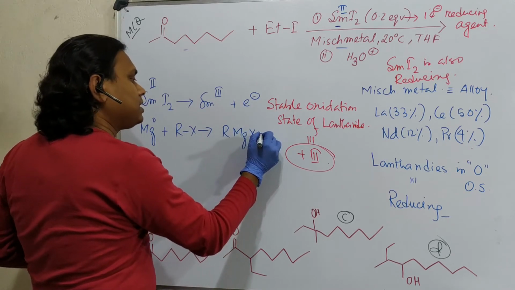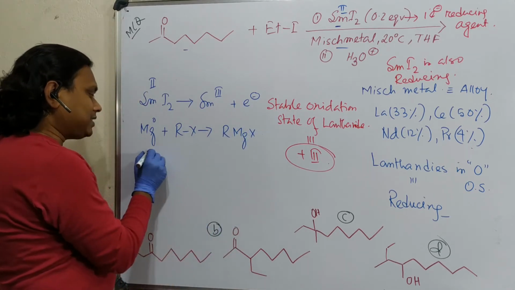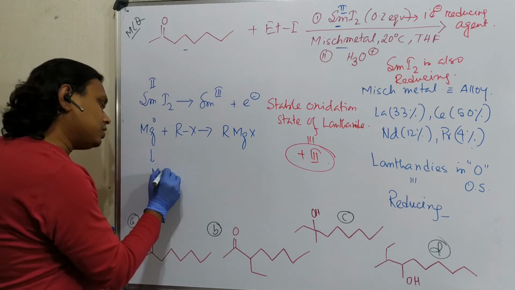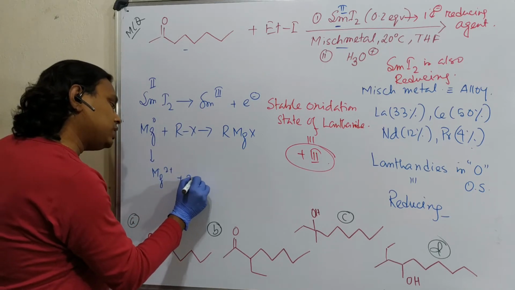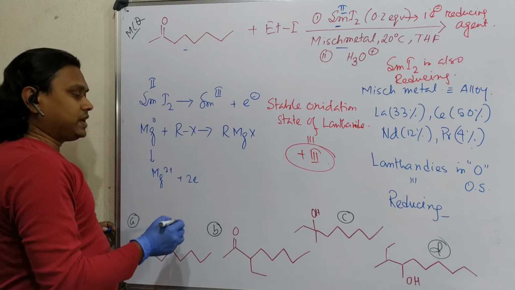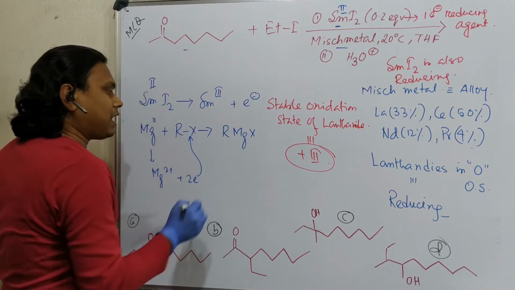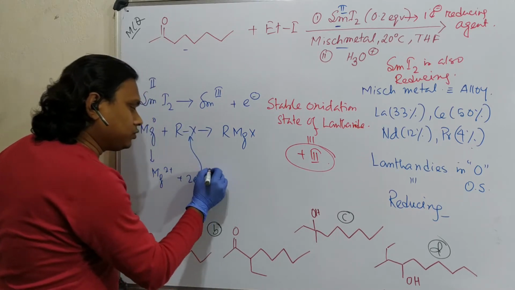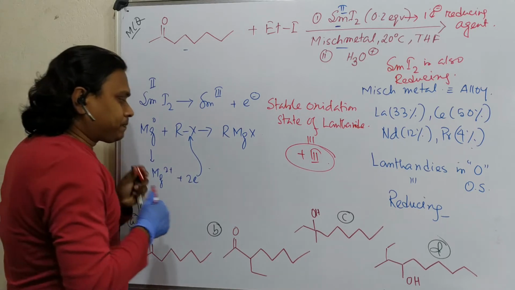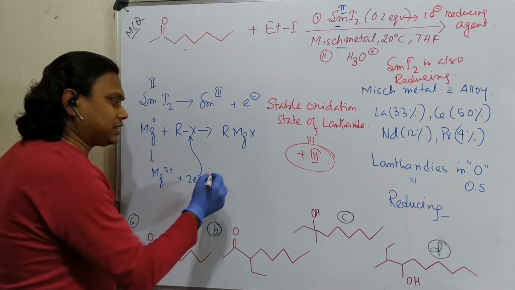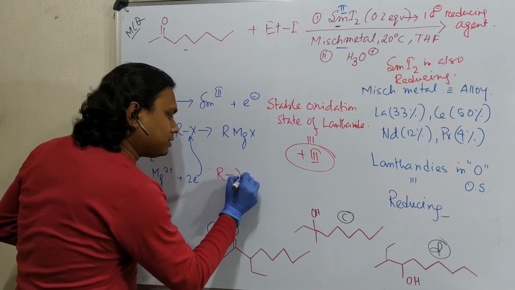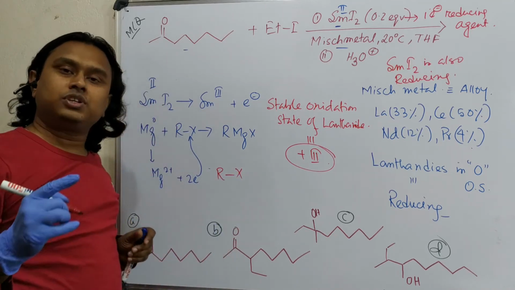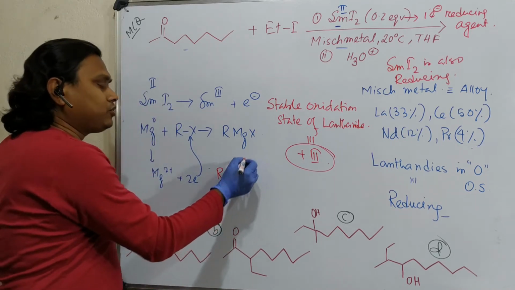So how does this reaction occur? Magnesium forms magnesium 2 plus and gives 2 electrons, and these 2 electrons are given to this RX, where X is a halogen.